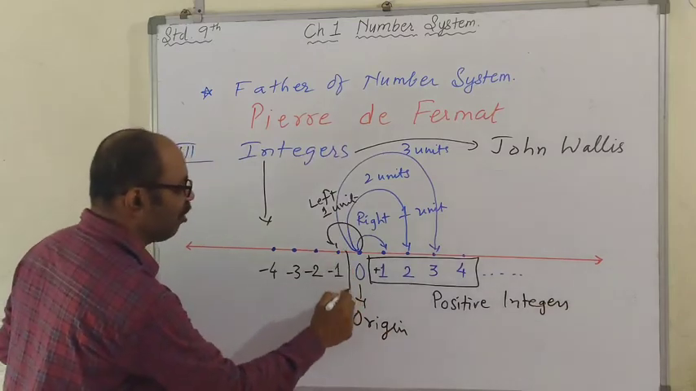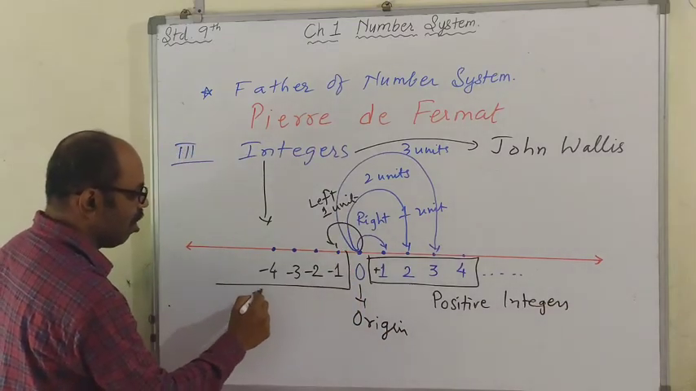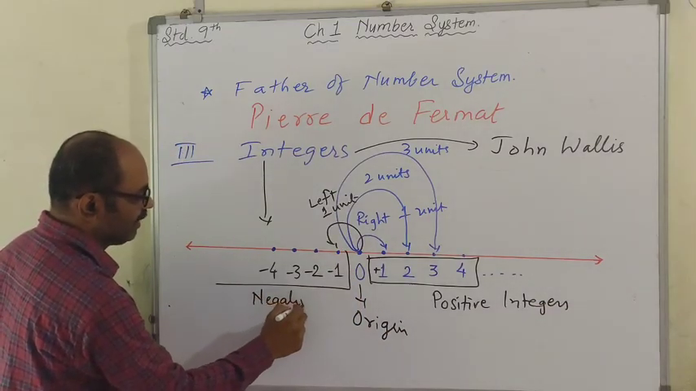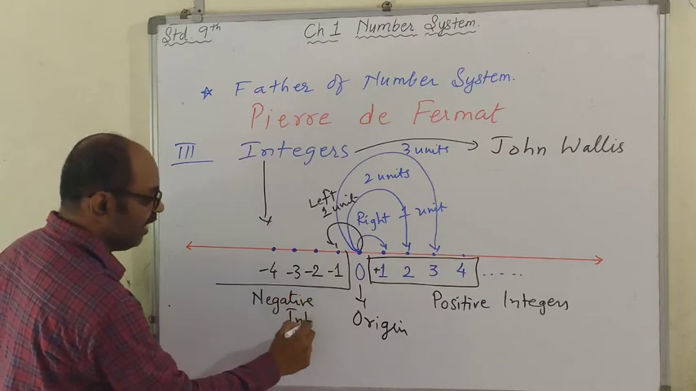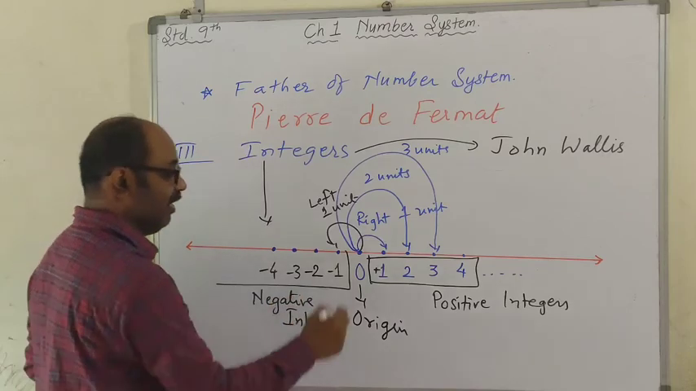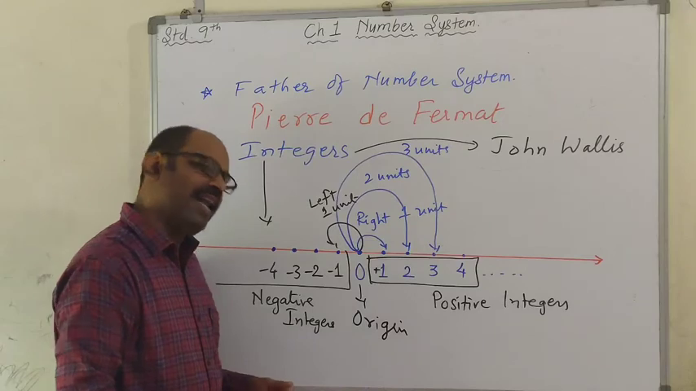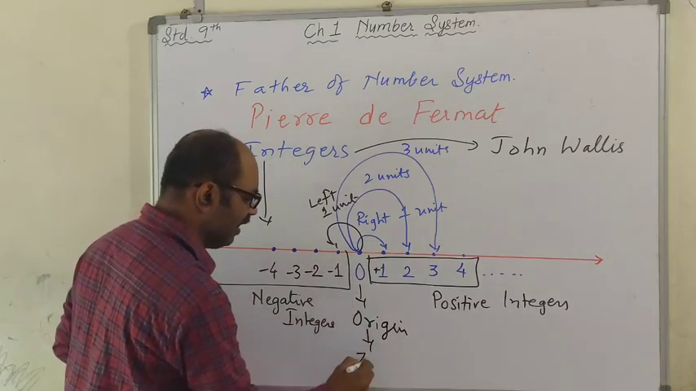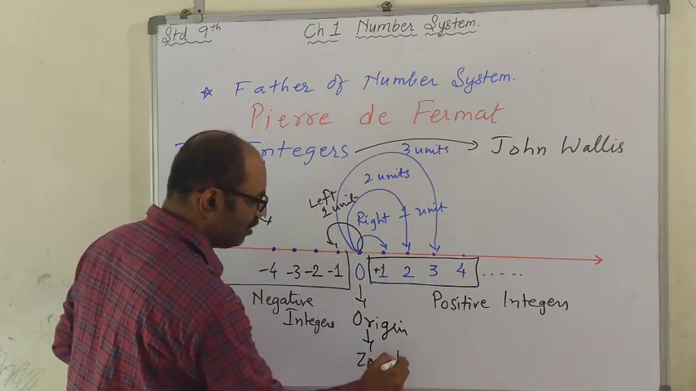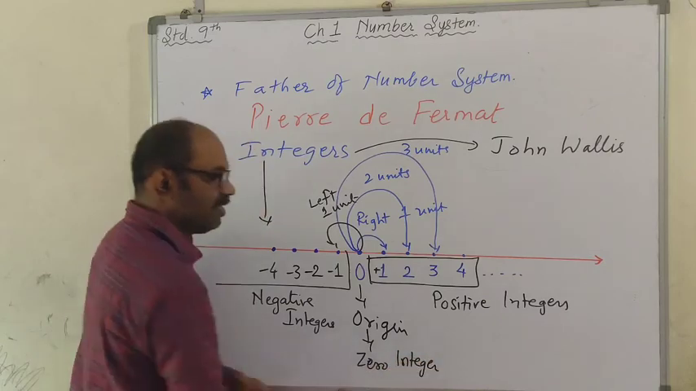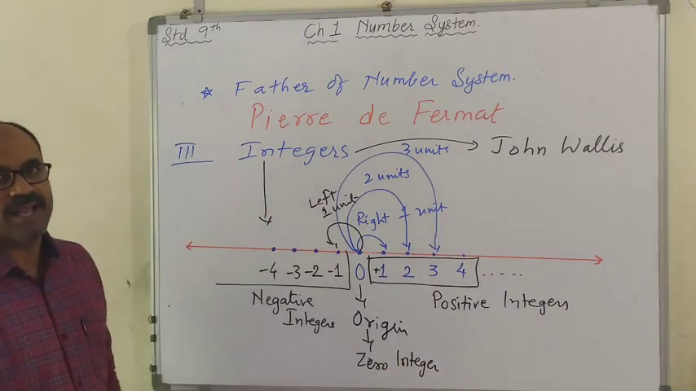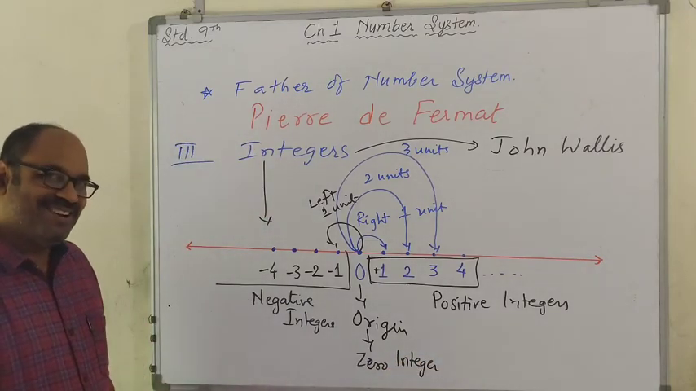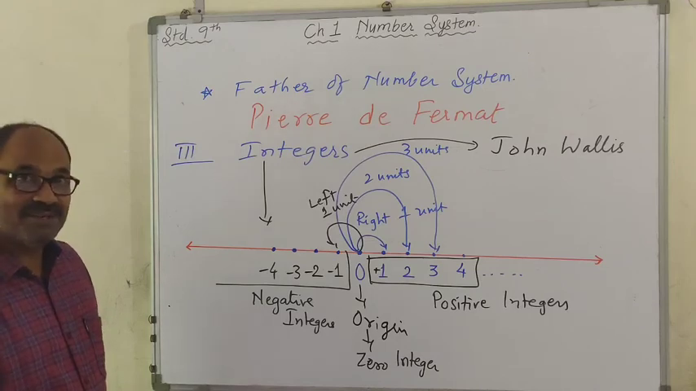And to the left of 0, all are called negative integers. Now 0 is neither positive nor negative. It is called the zero integer, which is neither positive nor negative. Did you get this, children? I'm sure you have understood.